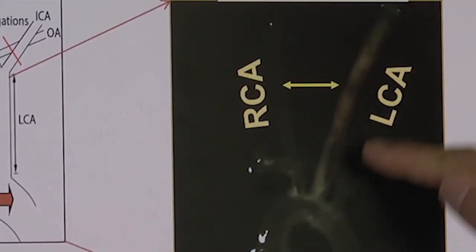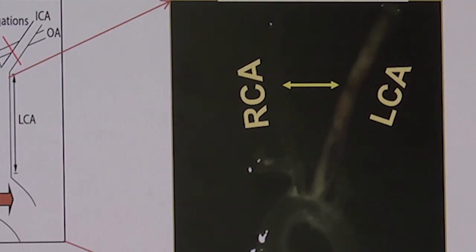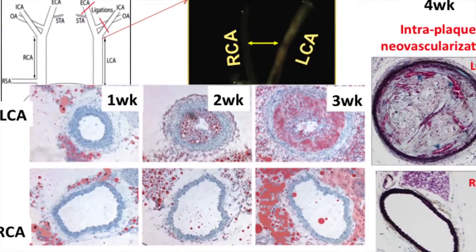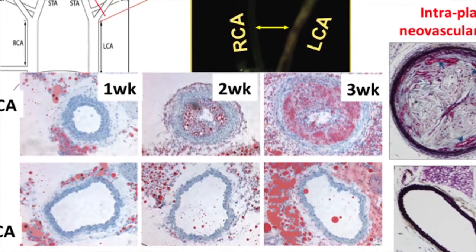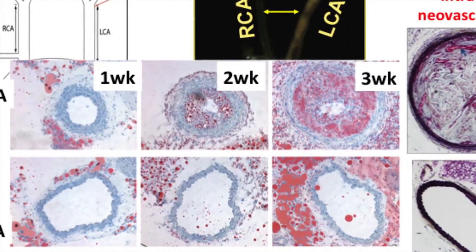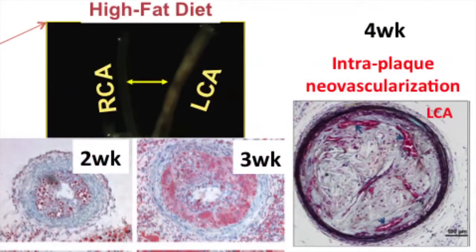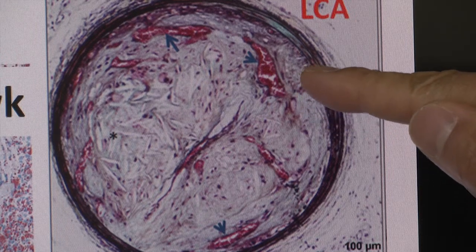Using this mouse model, we tested whether flow disturbance can actually cause atherosclerosis. For this, we took ApoE knockout mice and gave them a high-fat diet. Within 2 weeks, you can see atherosclerosis developing in the entire length of the common carotid artery. If you look at the time-dependent change in the cross-section at 1, 2, 3, and 4 weeks, there is a severe atherosclerosis development, especially at 4 weeks. We can also see intraplaque neovascularization and cholesterol cleft as signs of advanced lesions.